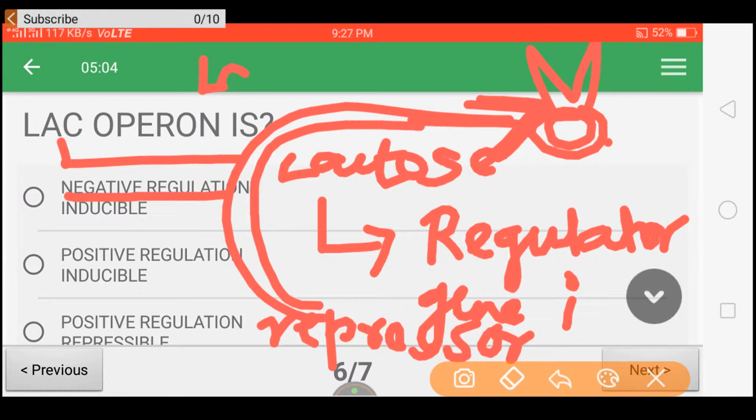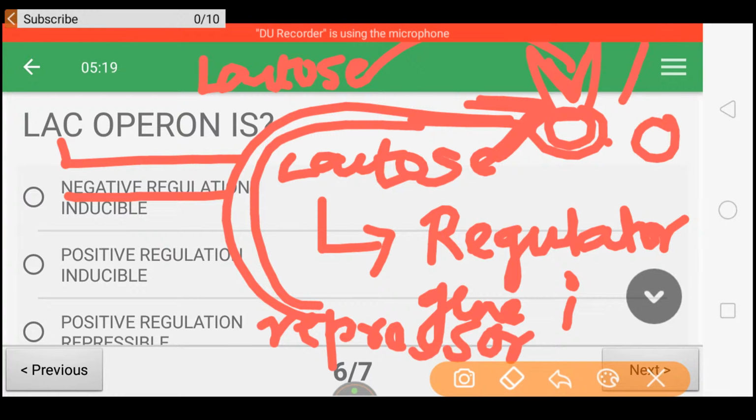But when lactose, in absence of glucose, comes and binds with this repressor protein, it undergoes conformational change and frees this operator gene. Therefore, lactose is inducing the process of transcription to digest itself by three enzymes. Therefore, it is inducible. So, lac operon is therefore negative regulation inducible. This is correct.